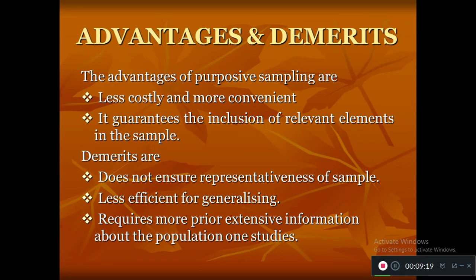Another disadvantage is that it requires extensive prior information about the population. When we want to take a sample through the purposive technique, we must have adequate knowledge about the population. Only then can we select the sample based on our choice.